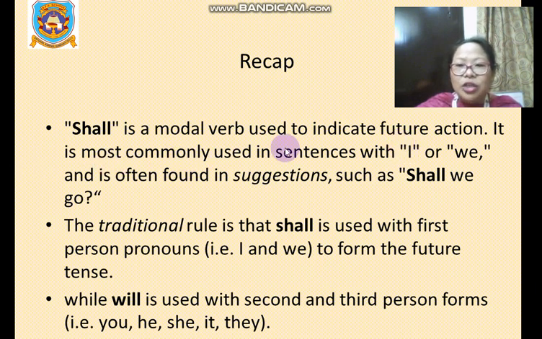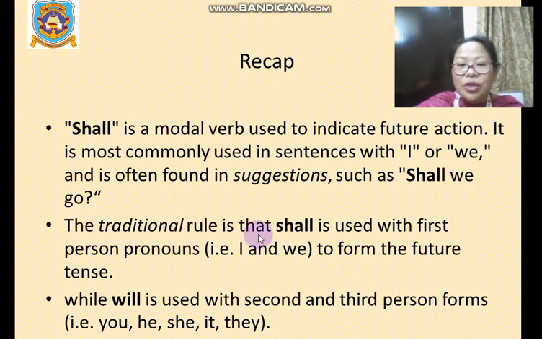It is commonly used with I or we, the first person, and it often makes a suggestion such as shall we go, shall we eat. So shall is often used to make a suggestion, and it is used with the first person.